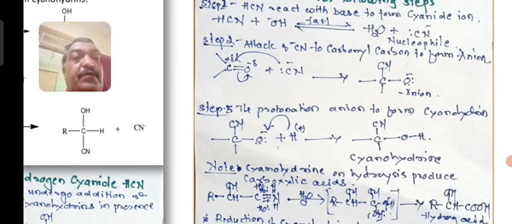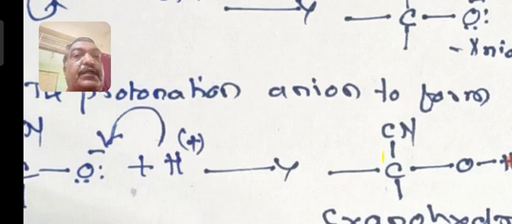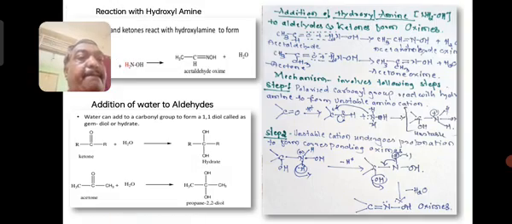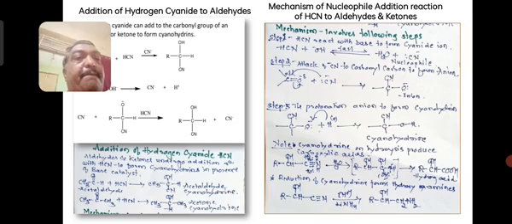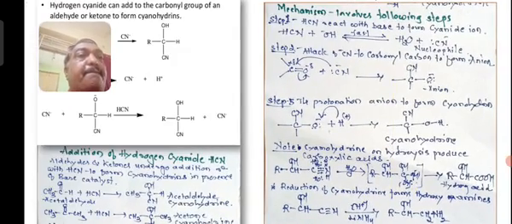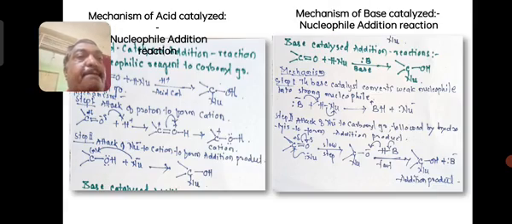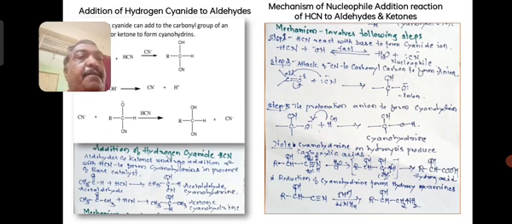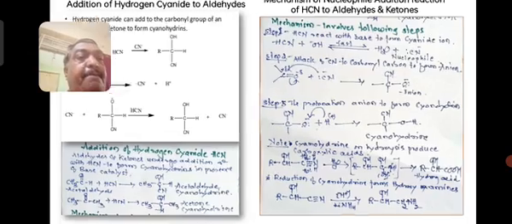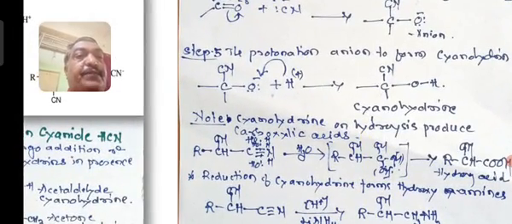Now here note one thing, the cyanohydrin on corresponding hydrolysis gives the carboxylic acid. So I have quoted it here. You can see RCHO, aldehyde.